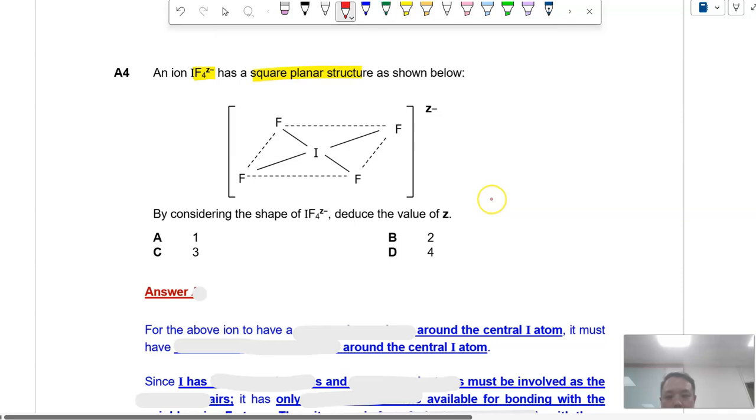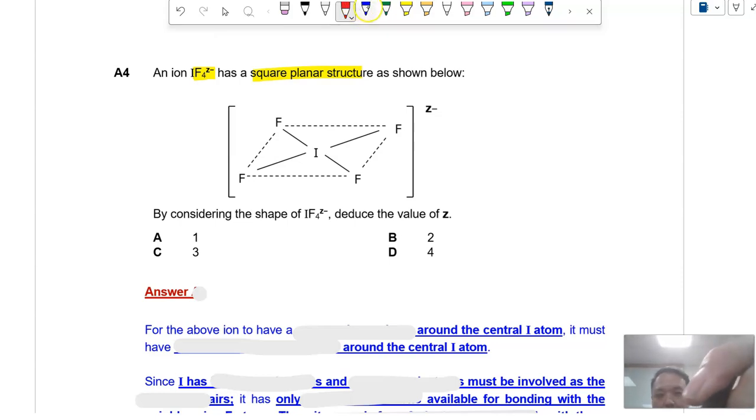For the ion IF4 minus, it has a square planar structure. By considering the shape, use the value of Z. So for a square planar structure, you must have 4 bond pairs, 2 lone pairs. Okay, this is basically from the VSEPR concept. Alright, square planar, 4 bond pairs, 2 lone pairs. I, as a central atom, must have 2 lone pairs.